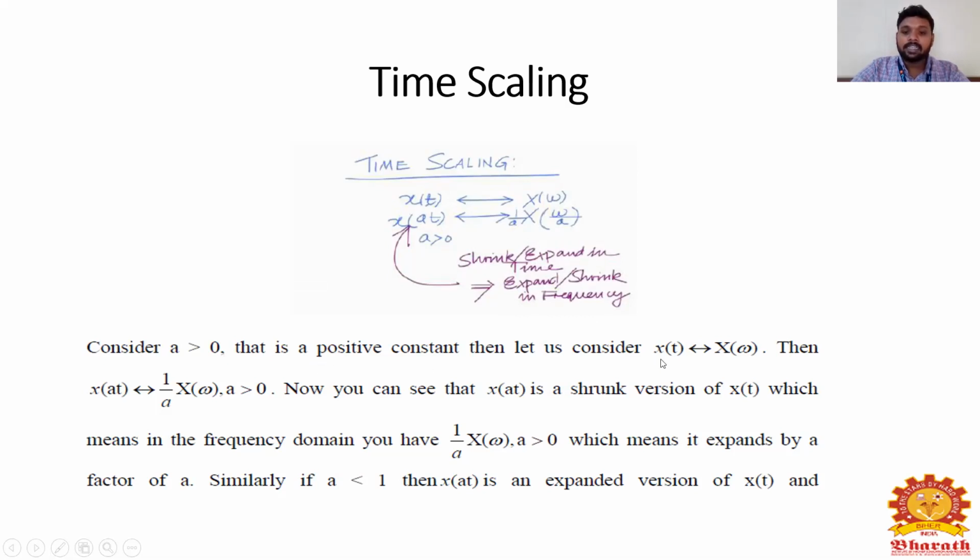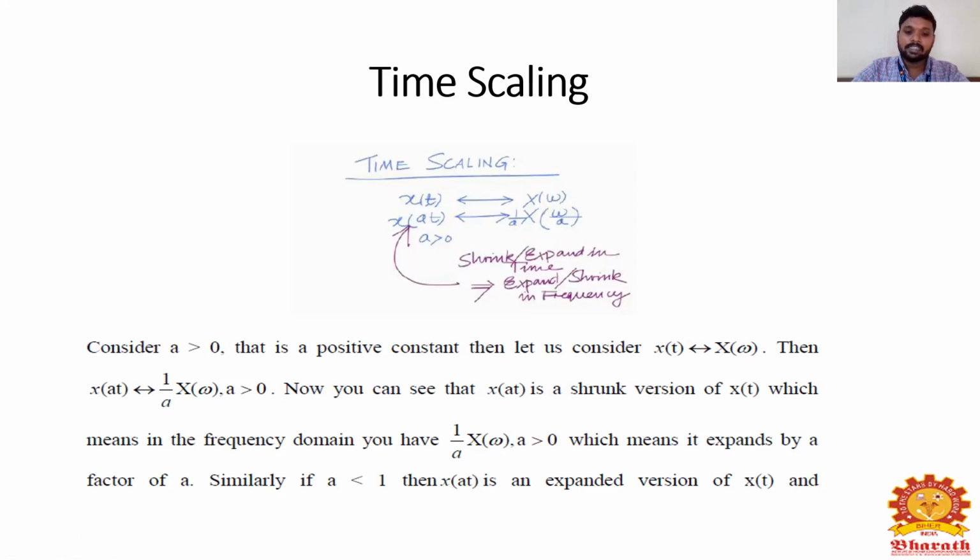Then let us consider x of t. If I take a Fourier transform of this x of t, I will get x of omega. Then x of at, if I take a Fourier transform, I will get 1 by a into x of omega, where a is greater than 0. Now you can see that x of at is a stretched version of x of t, which means in the frequency domain, you have 1 by a x of omega, where a is greater than 0, which means it expands by the factor of a.